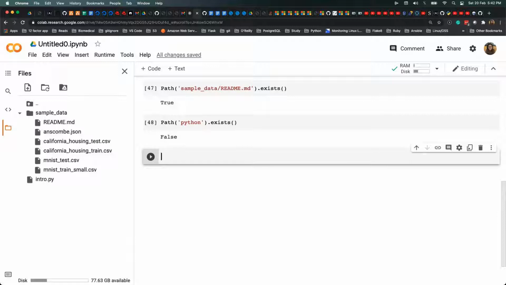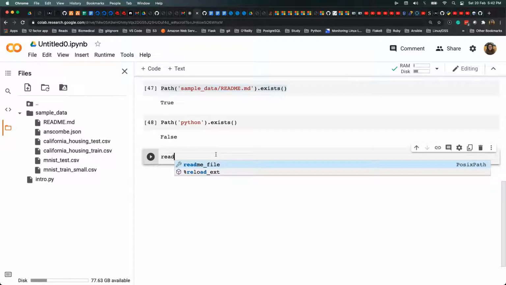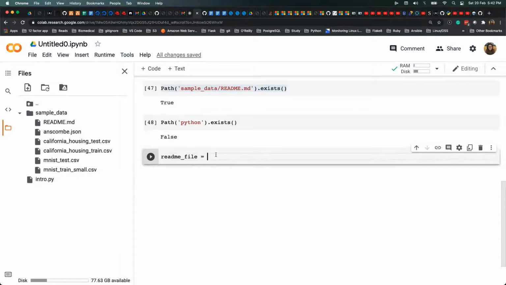The main difference here is, if you have to use a readme file as a file object, you can easily do it with Path. Whereas in OS, you have to create an object and do it using the open method, the context manager. So this is where pathlib shines. Let's say I have a readme file here, which is equal to, let me just copy this.